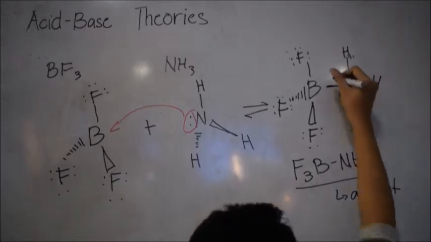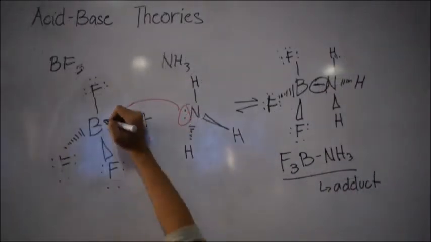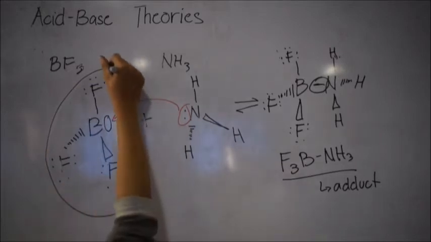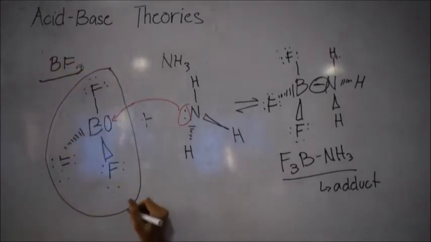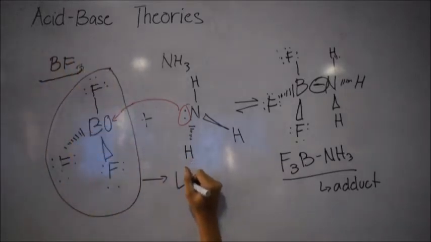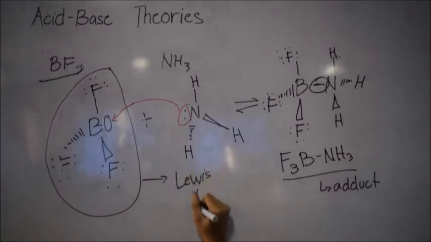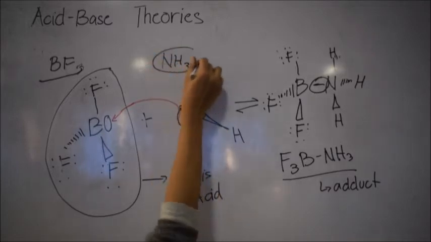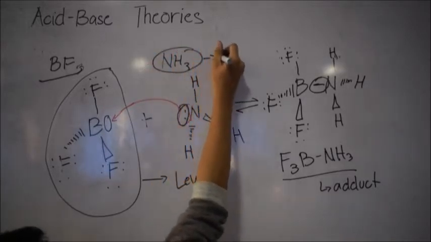Since BF3 has a vacant orbital to accept a lone pair to form a bond, BF3 is considered a Lewis acid. On the other hand, since ammonia has a lone pair of electrons to donate or to share, it is considered a Lewis base.